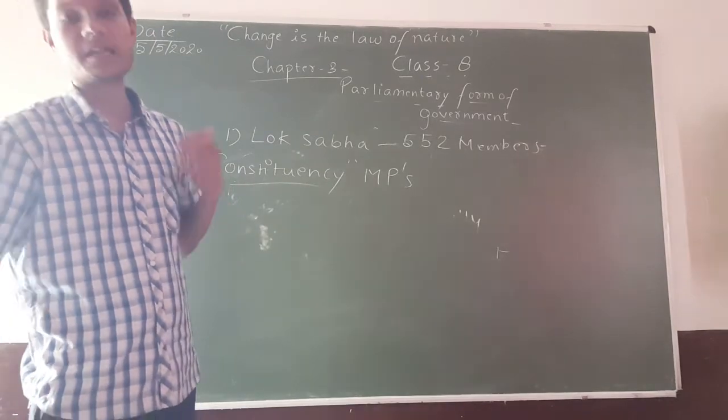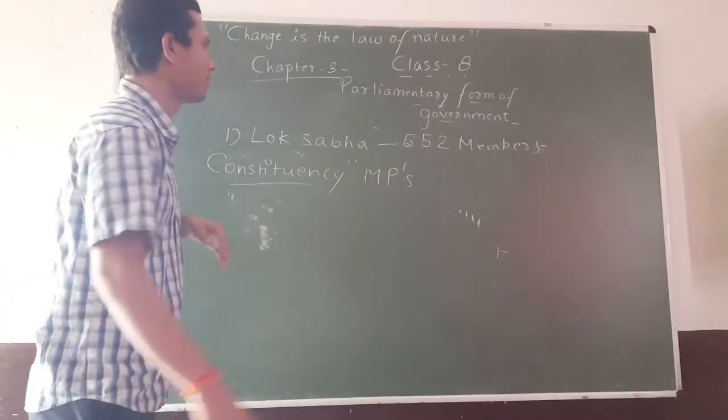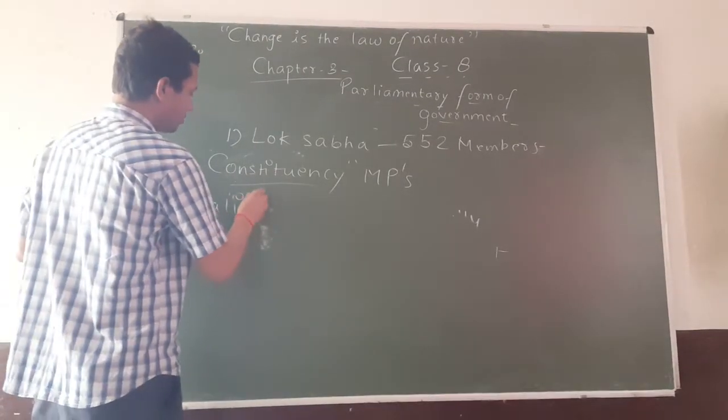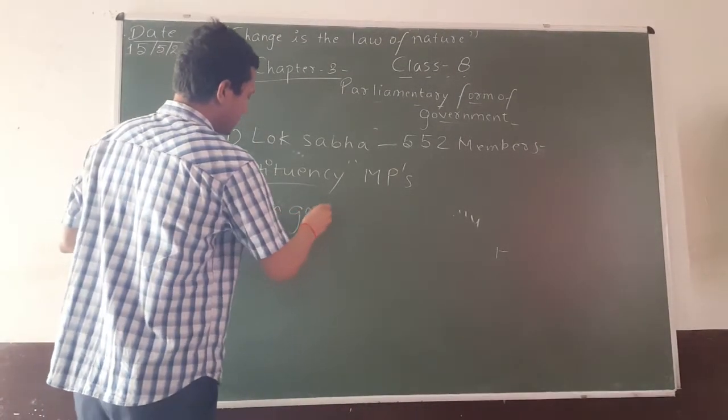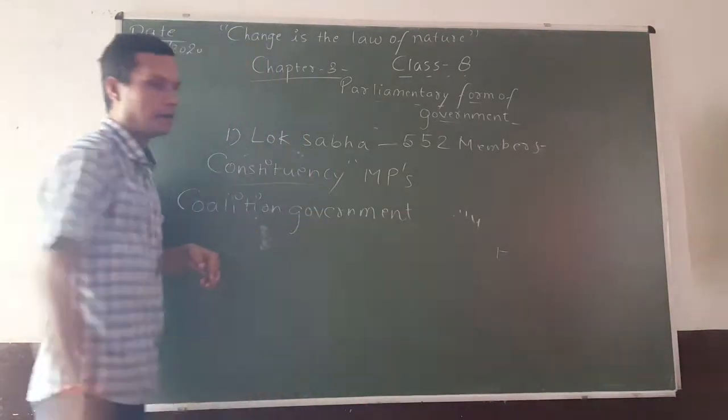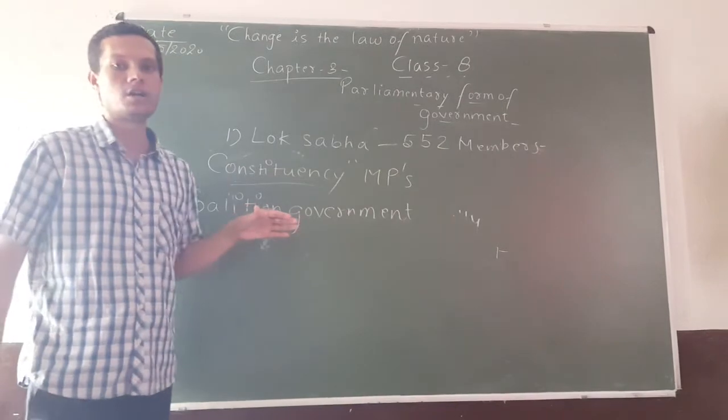Two or more parties came together to form the coalition government. There is another type of government which is formed, that is known as coalition government. Coalition government is formed in such a case when a particular political party does not win the majority of the seats.